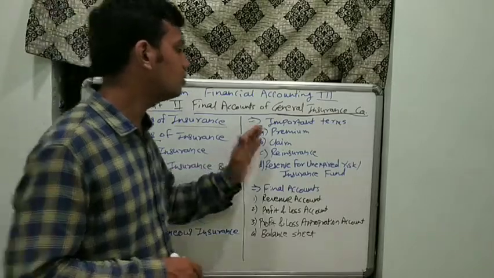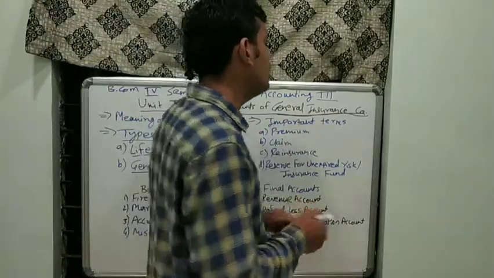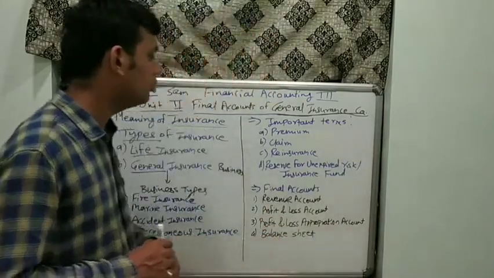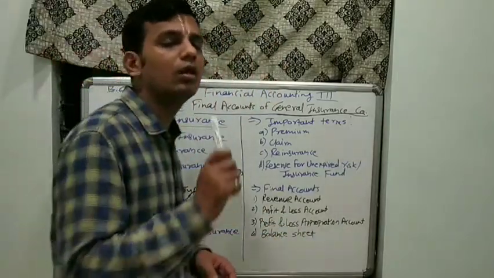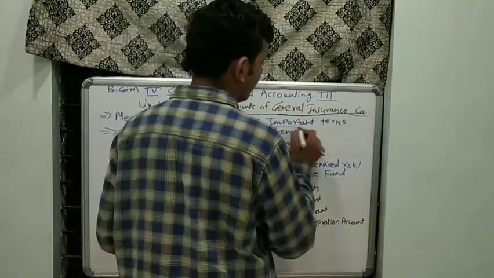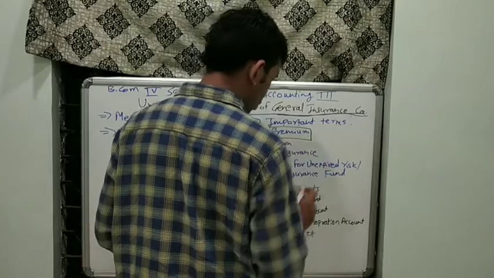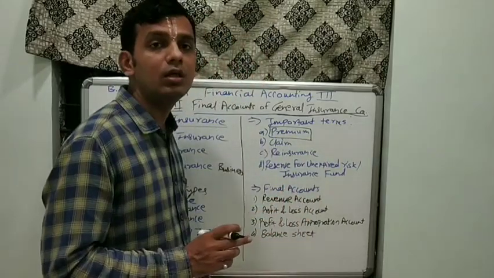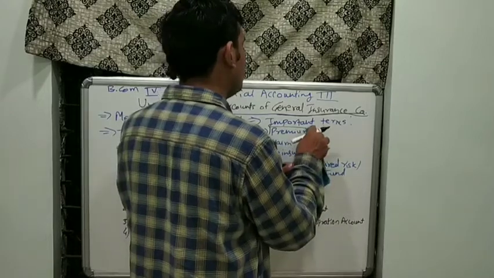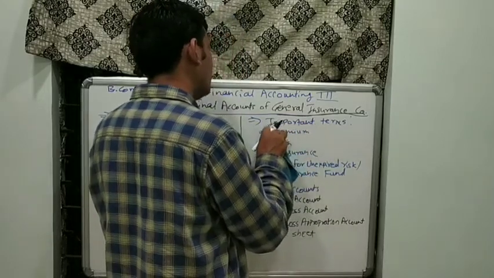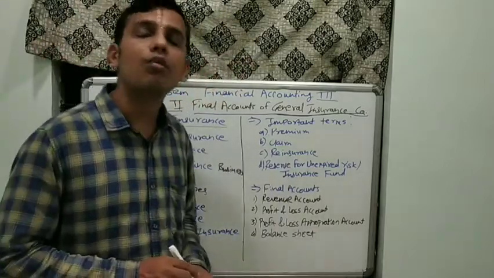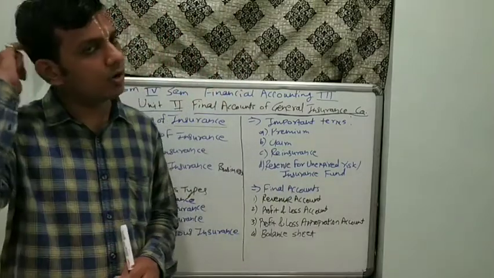Then moving to the third segment, that is what are the important terms. There are a few important terms related with the general insurance company or insurance company. First is the premium, the most important part for the general insurance company or any insurance company. What is premium? Premium is the amount paid by the insured to the insurer for the purpose of mitigating the loss.